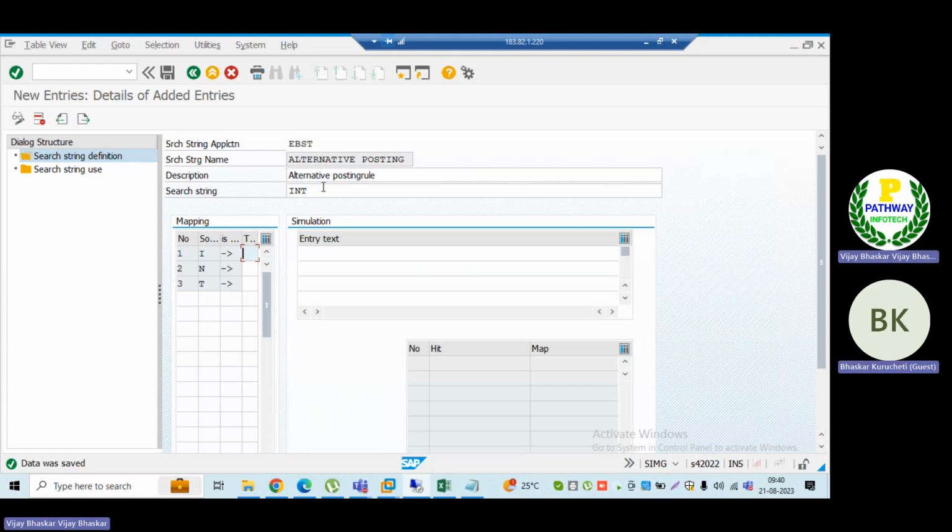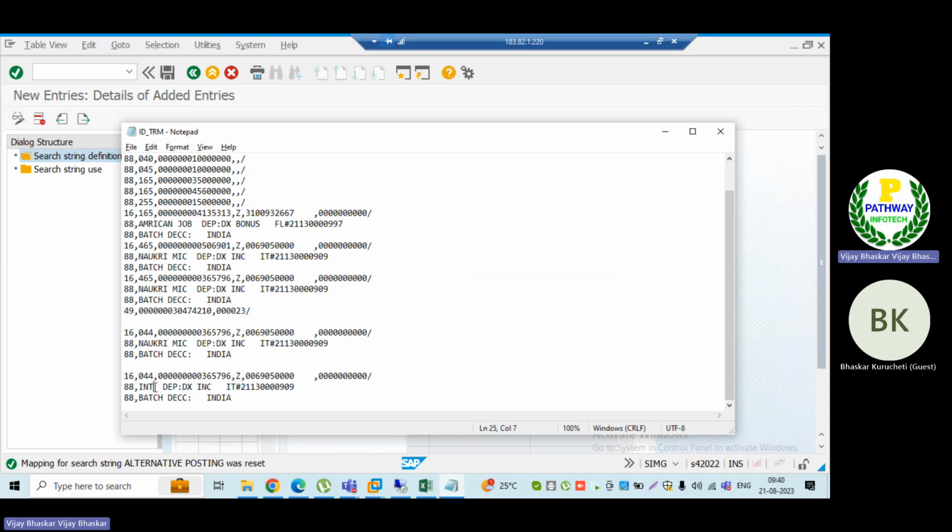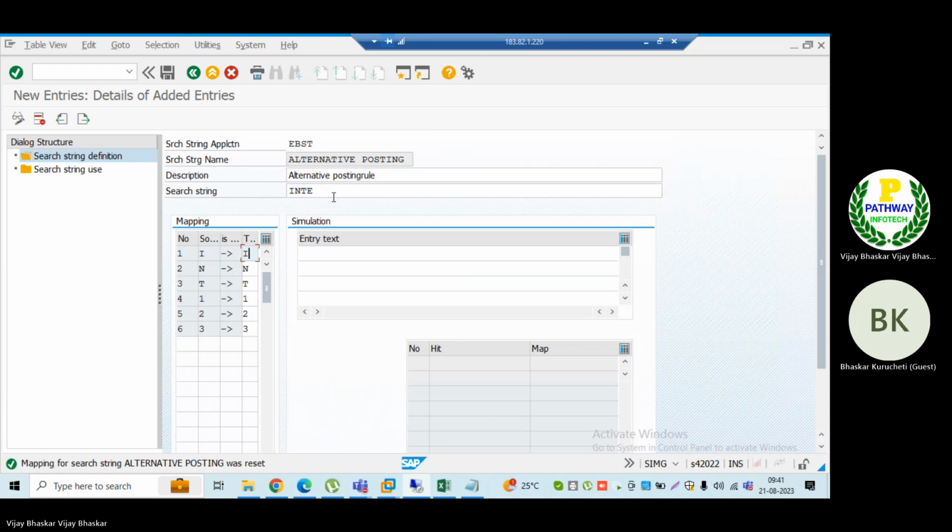In case I keep it as 1, 2, 3, you can see, sir, 1, 2, 3 is populating here. Whatever you want, it is populating, each text is coming. INTA, I'll put it, sir. INTA, 4 characters here, just for identification. Then that many line items will be generated, that many transactions it will be. Enter.